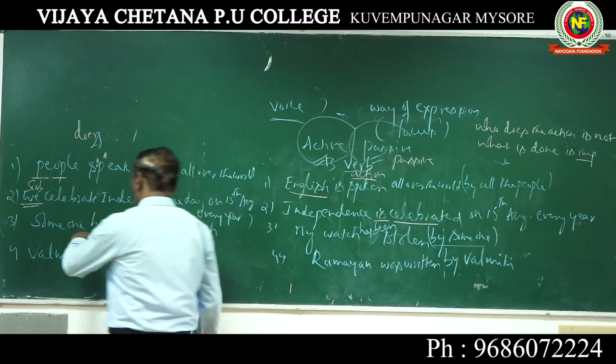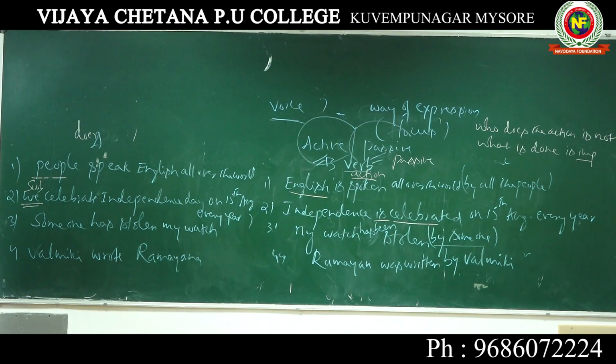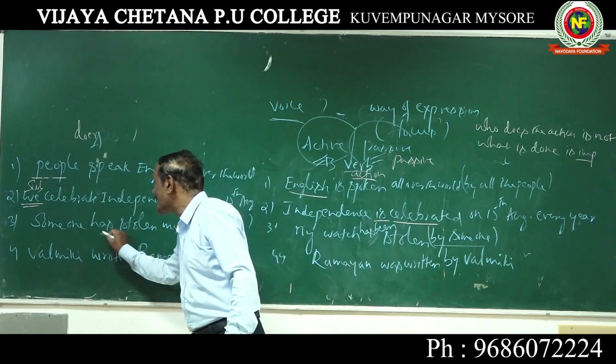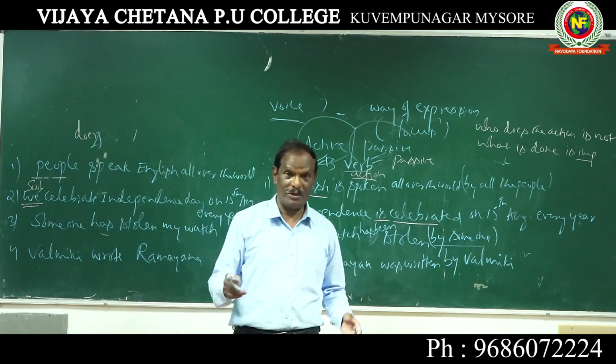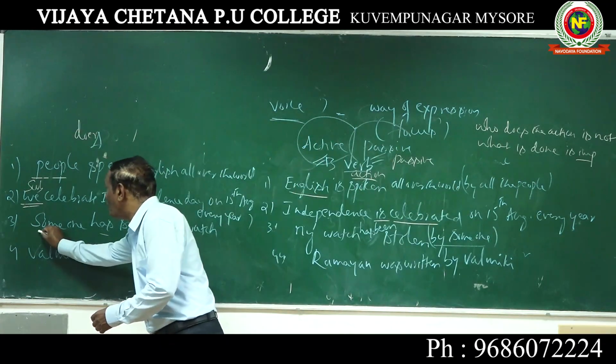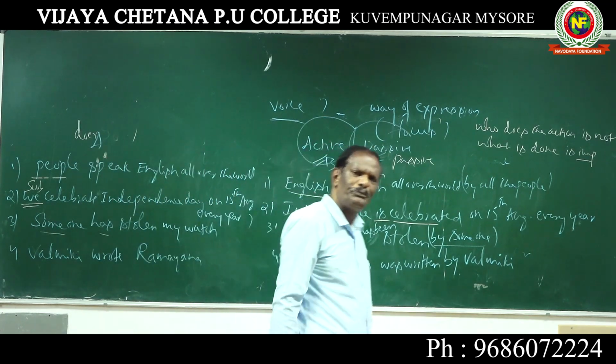It will be very clear if you look at the next two examples. Perhaps now you will be able to understand what active voice and passive voice are. Someone has stolen my watch. What does the sentence show? Who does this action? Someone. I don't know. Someone has stolen my watch. So here the doer is important. I want to find out.